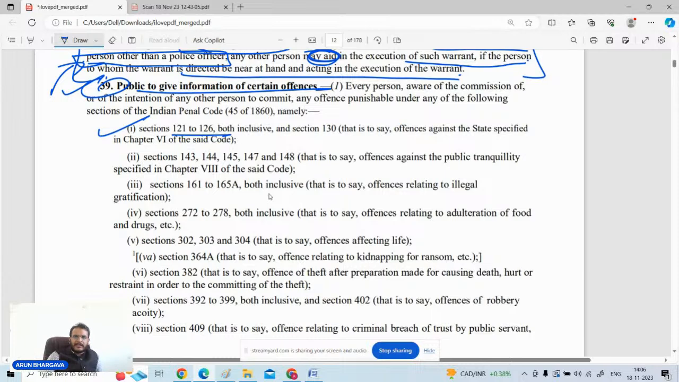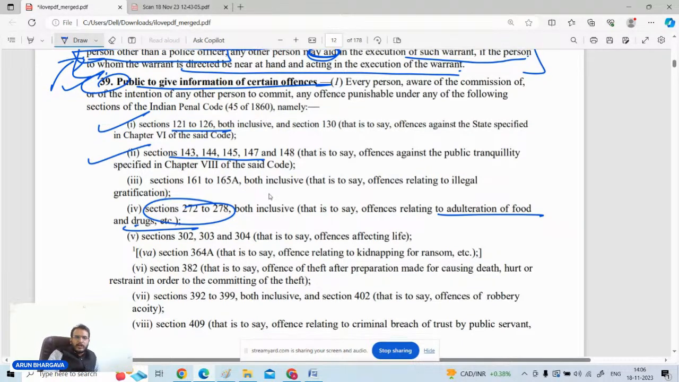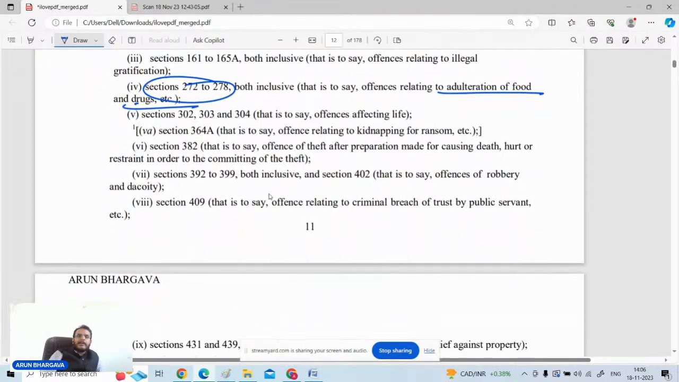Offences against the state are there. 143, 144, 145: unlawful assembly, rioting, etc. Any offence related to the adulteration of foods, etc. If such a thing is there and you have knowledge of it, it is your moral as well as your legal duty to inform the authorities with respect to such a thing.